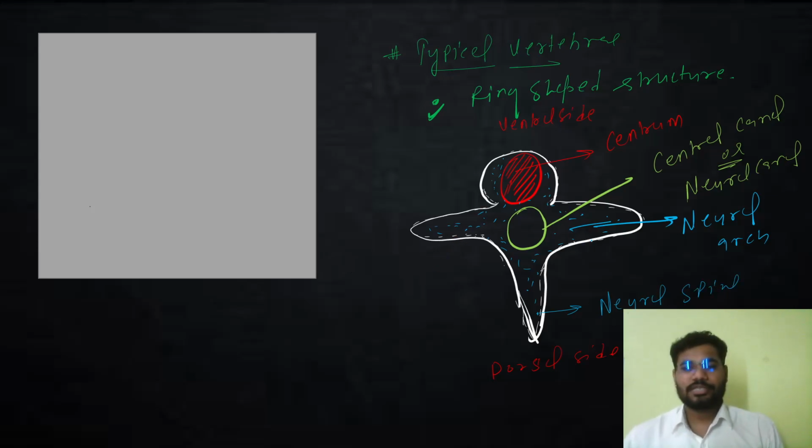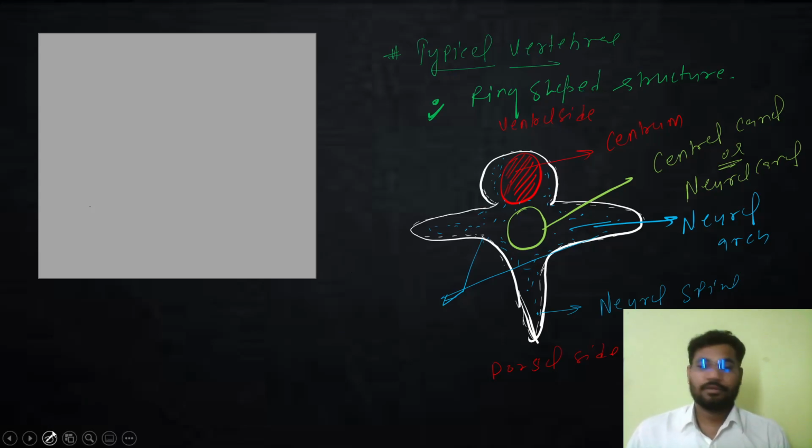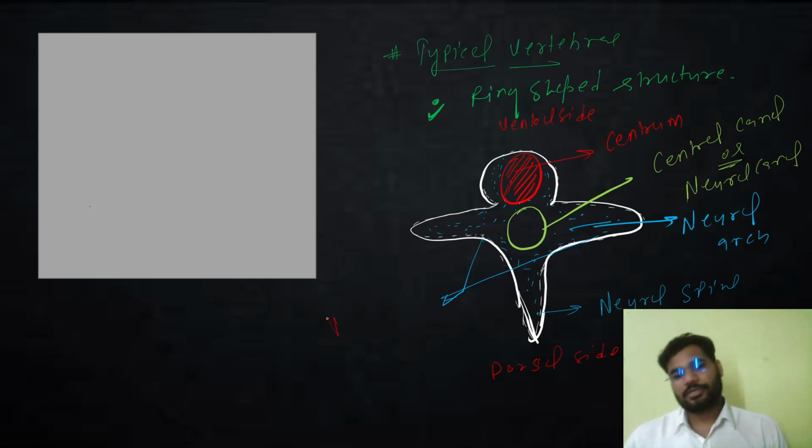And these two structures, this one and this one, are, of course, not the neural spine. I have already labeled the neural spine. These are called transverse processes. On these processes we have some structures which articulate with other vertebrae, right? So they articulate with some other vertebrae.